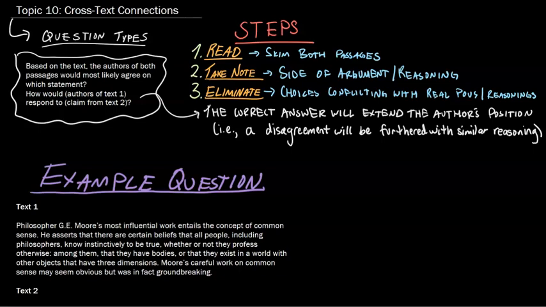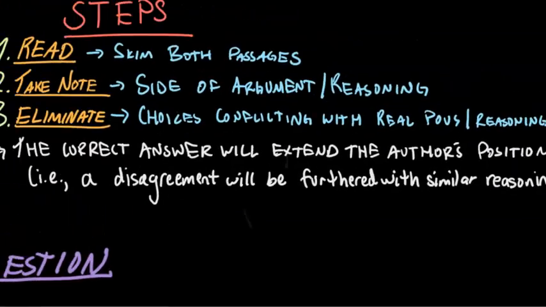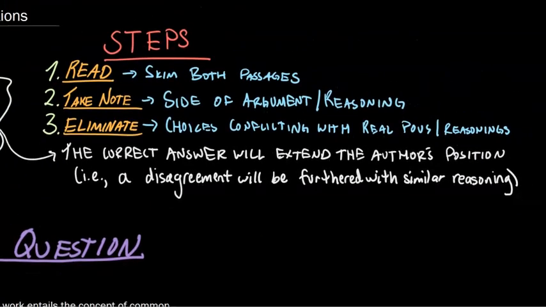They're kind of like rhetorical synthesis in that you do have to do a lot of reading sometimes, but here are steps to solve those types of problems. So the first thing you're going to do, you want to skim passages. You don't necessarily need to read every word. Just make sure you get the general idea. Make sure you know which side of the argument both are on, what line of reasoning they have, etc. Then you're going to eliminate choices that conflict with these lines of reasoning and their points of view.